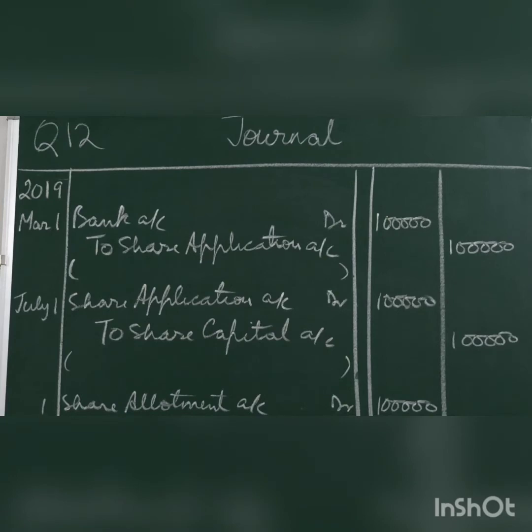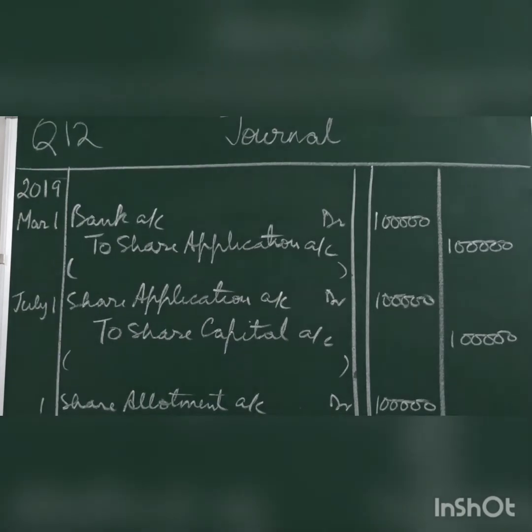Then the date will be July 1st, not March 1st, but July 1st, the date on which allotment money becomes due. So when you transfer the application money to share capital, it becomes due for allotment. July 1st you allot, but July 1st is assumed to be that now the company will or may allot shares. So the date will be July 1st, share application account debit to share capital account being application money transferred to share capital account.